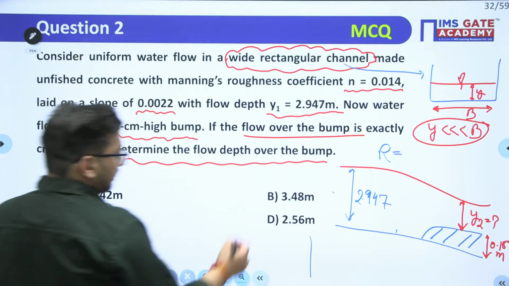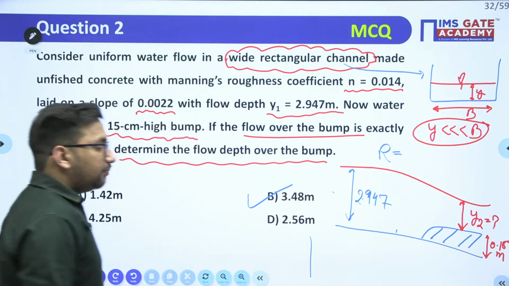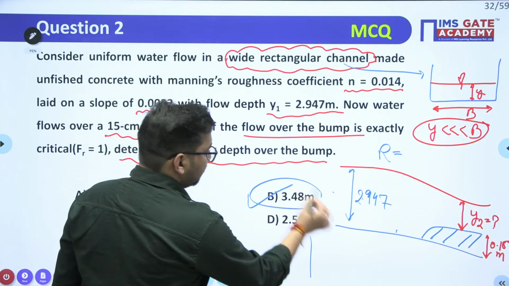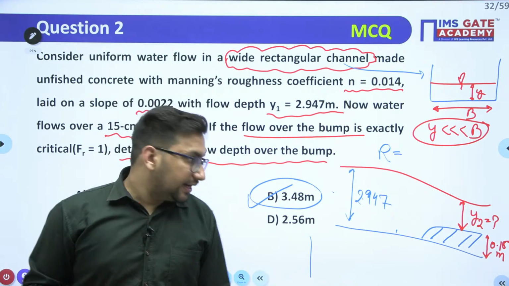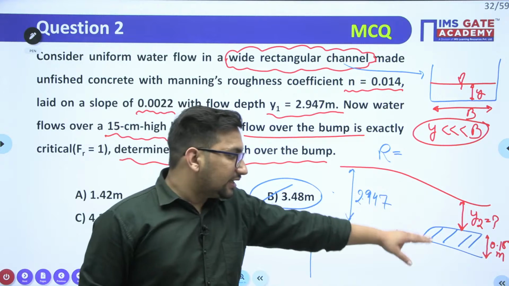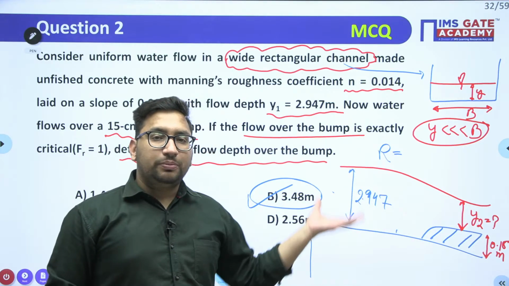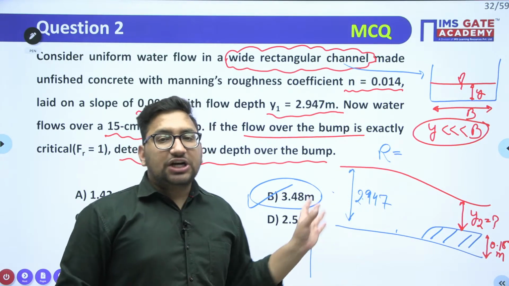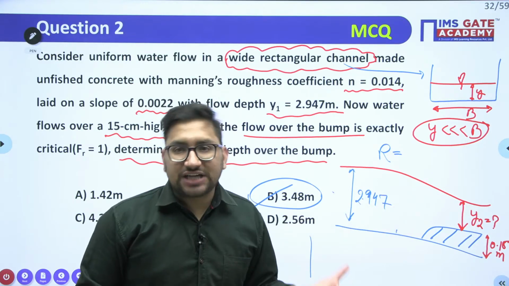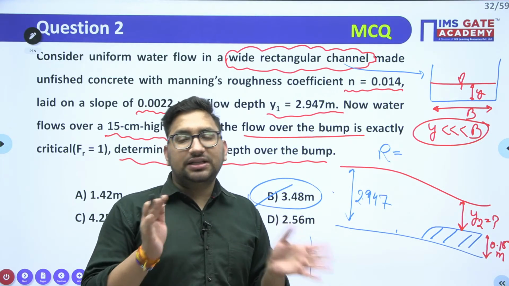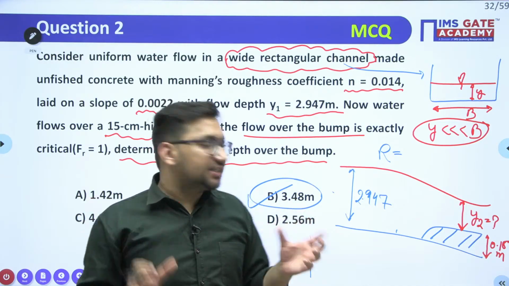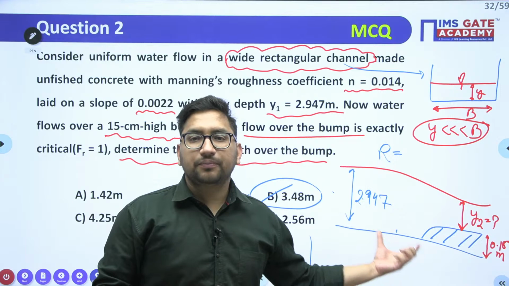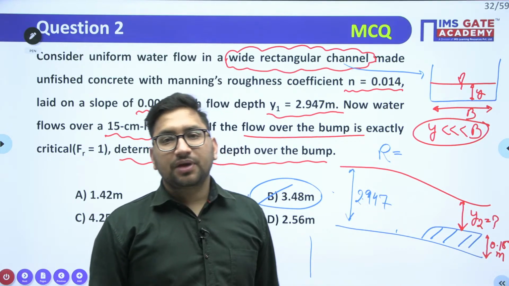So yes, your option number B will be correct, right? 3.48 meter. I hope it is clear. Whenever there is a rise in bump, there is going to be a change in specific energy, but the total energy will remain same and the discharge will remain same. Clear? So you can compare total energy, or you can compare the discharge in these two cases. I hope it is clear, right?